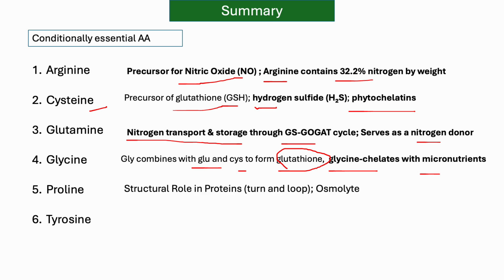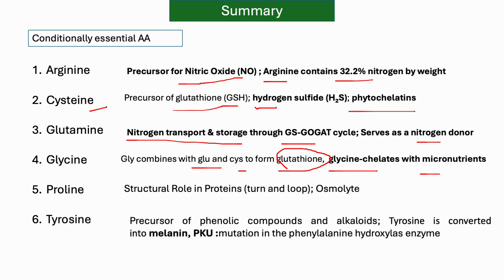And proline plays a big role in protein structure. It has a big role especially in turns and loops, and it also acts as an osmolyte. And what about tyrosine? Last one. Tyrosine is a precursor of phenolic compounds and alkaloids, and again tyrosine is converted into melanin, and PKU disease occurs due to the mutation of the phenylalanine hydroxylase enzyme.